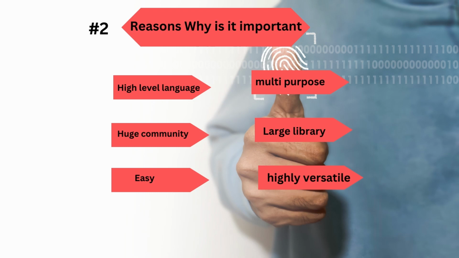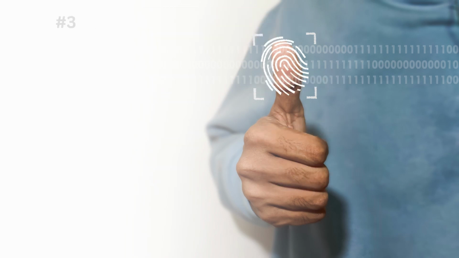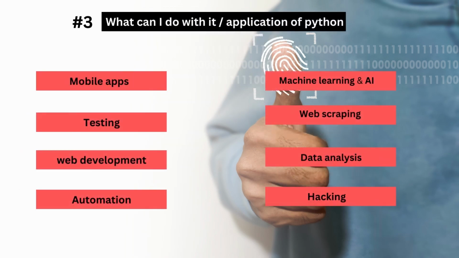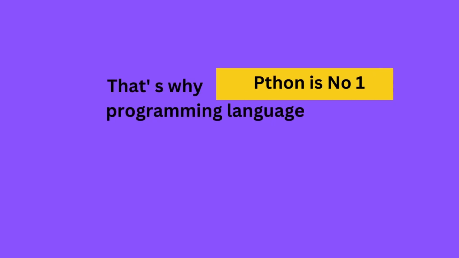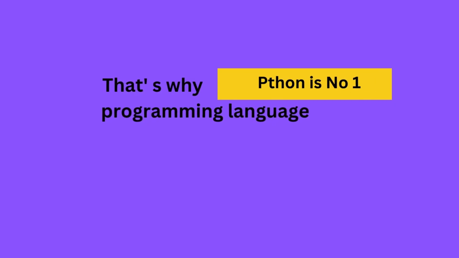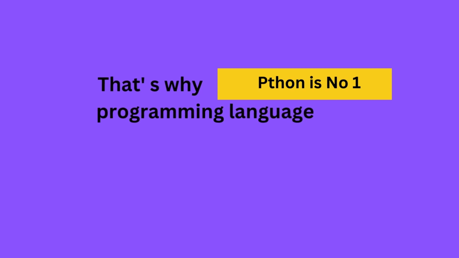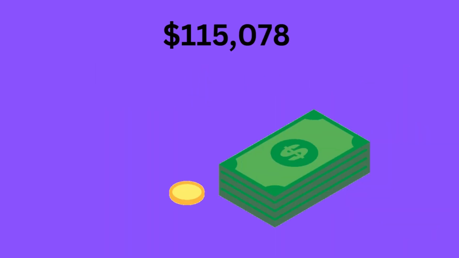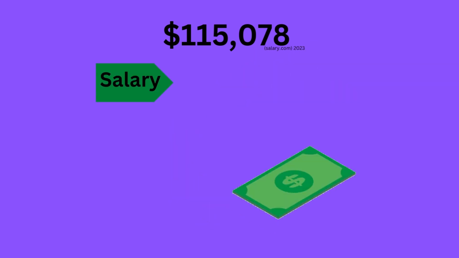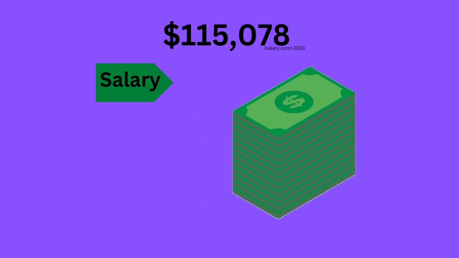So these all are the reasons why we are saying Python is important. So now let's see what all the applications of Python are. Mobile applications, we can develop mobile applications by using Python, and it is used in machine learning and artificial intelligence, and we are using Python in testing, web scraping, data mining, web development, data analysis, automation, and hacking. And because of this, we are calling Python a number one programming language. If you are an entry level programmer, there are many chances open for you. As an entry level Python programmer, you can earn an average of $115,000 per annum.